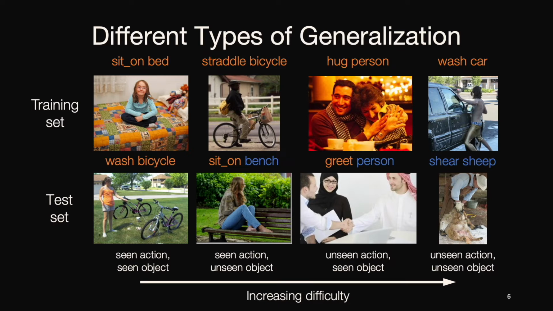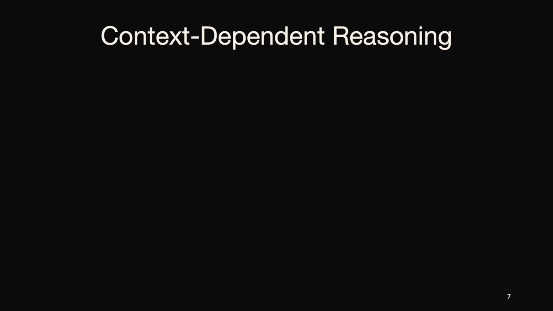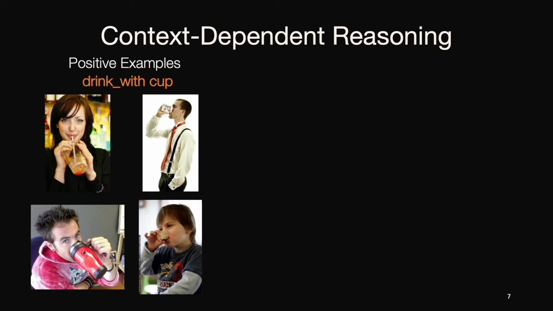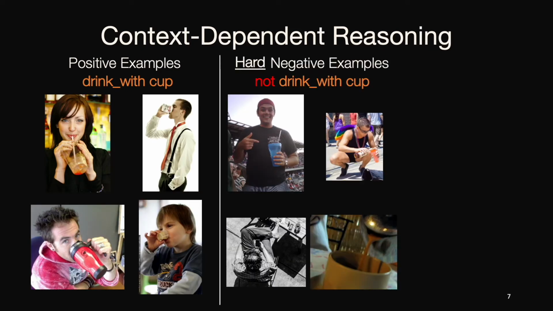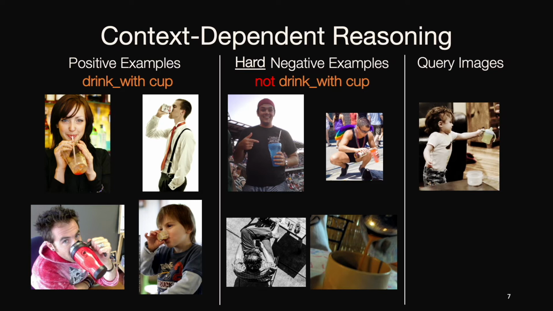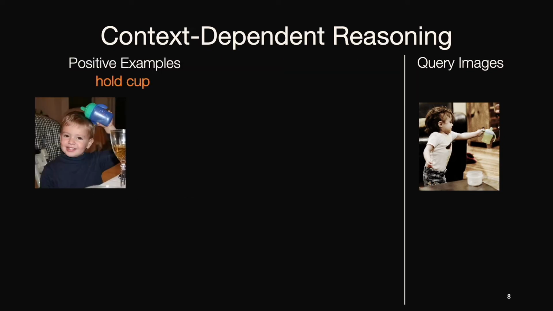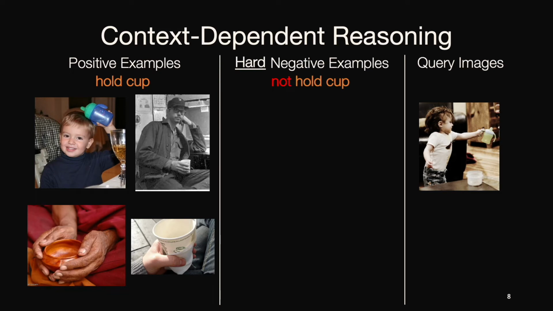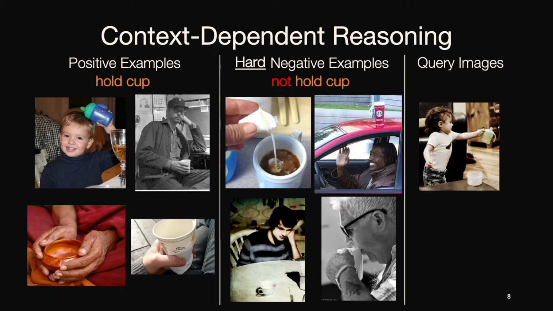Like I mentioned earlier, our benchmark requires context-dependent reasoning. What does it mean? Here, given a set of positive and negative images of drink with cup or not, the given query image's label is negative, but the same query image receives a positive label among different contexts, where the positive images are about hold cup. This characteristic makes Bongard HOI different from other few-shot learning datasets, where an image always has a fixed label.